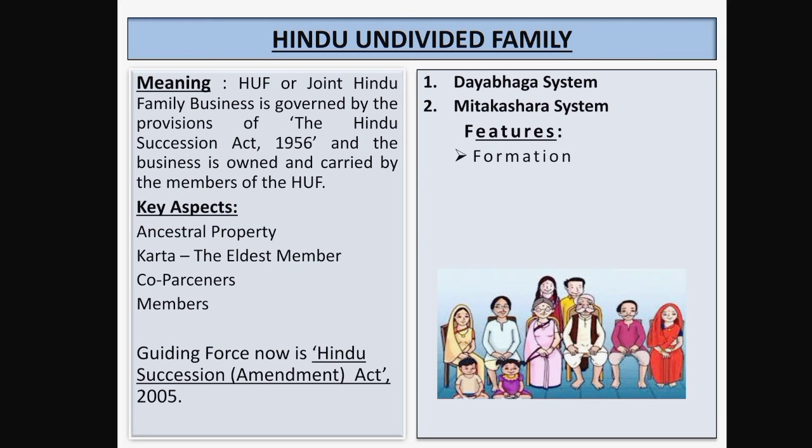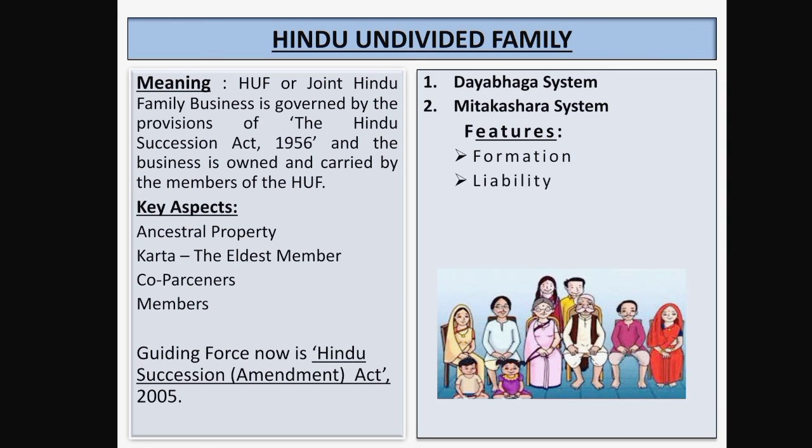So first feature is formation. Now, for the formation of a joint Hindu family business, there should be at least two members in a family and ancestral property to be inherited by them. Two male members should be there in the family. Only then the business can be formed. And the business does not require any agreement as membership is by birth. So here there is no compulsion for an agreement. Anyone in the family can become a member by taking birth in that family. So it is governed by the Hindu Succession Act 1956.